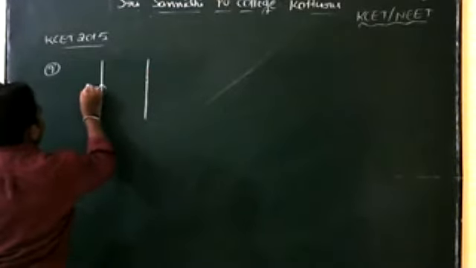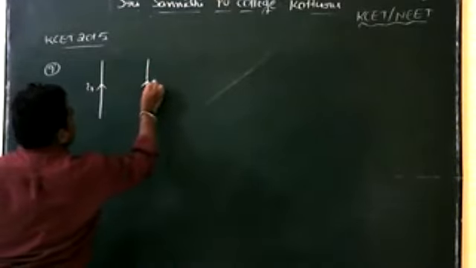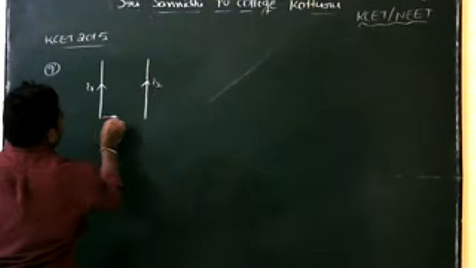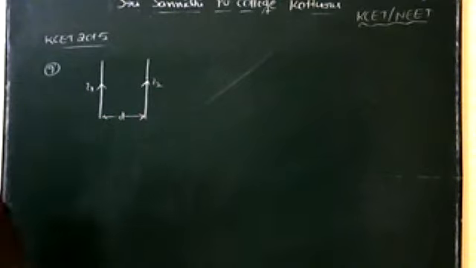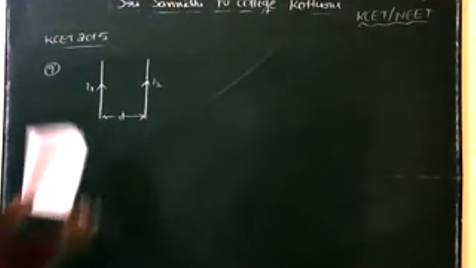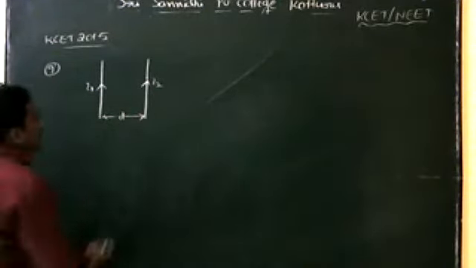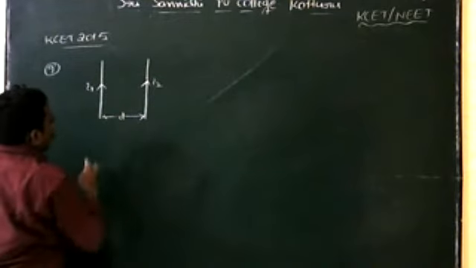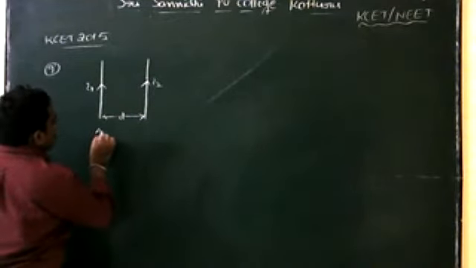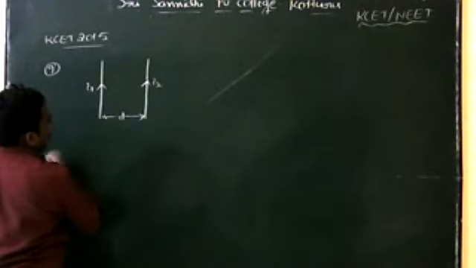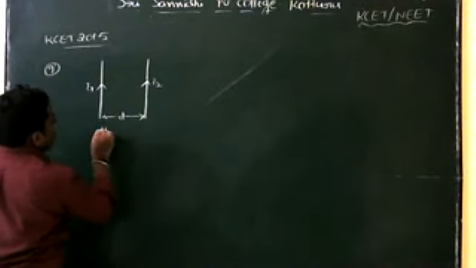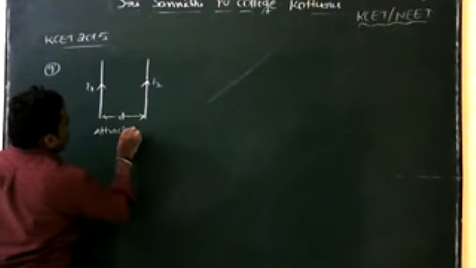The first wire carries current I1, the second wire carries current I2. These two wires are separated by the distance D. These two wires are carrying current in the same direction. So for the same direction, what is the nature of the force? Same direction means attract. So this is attractive in nature.